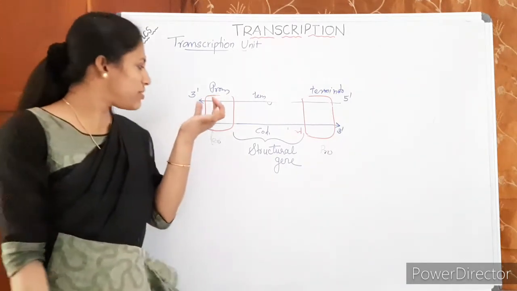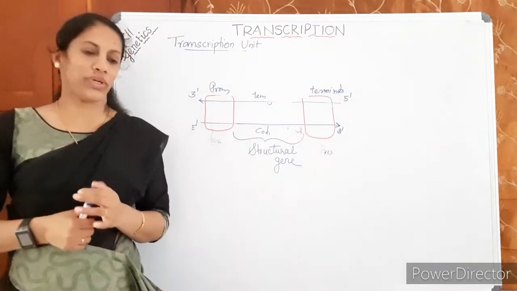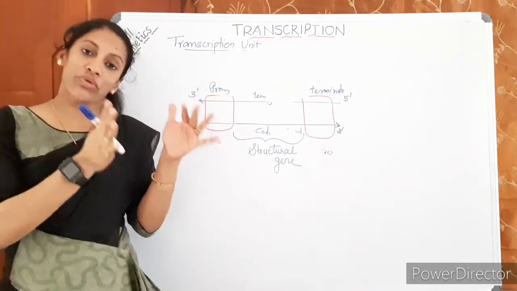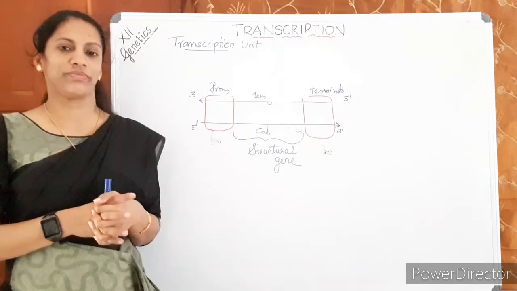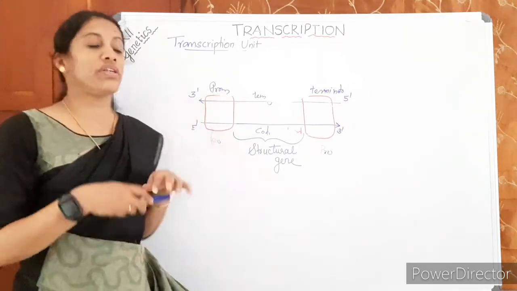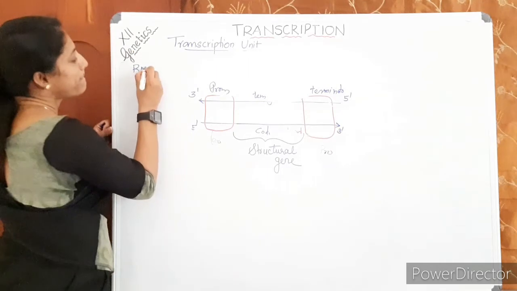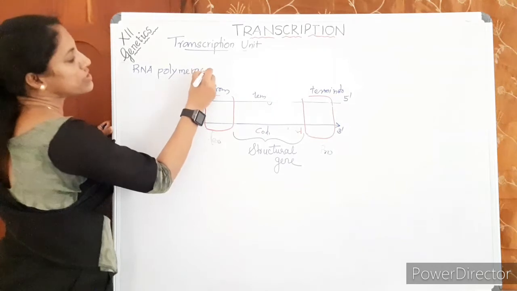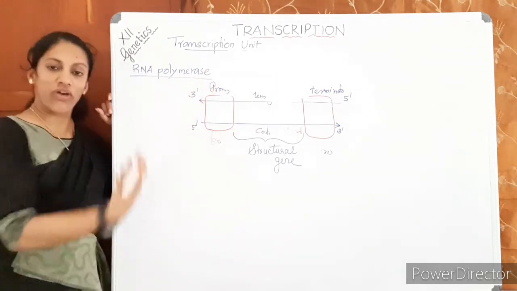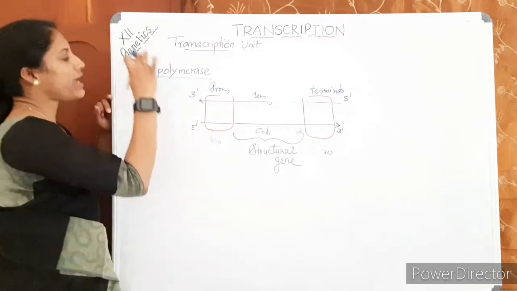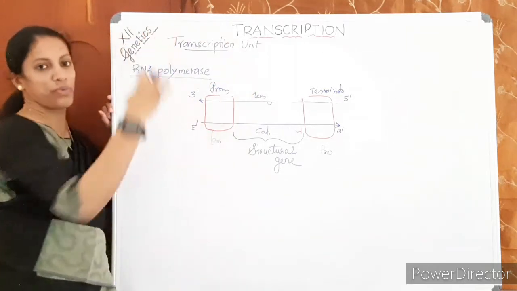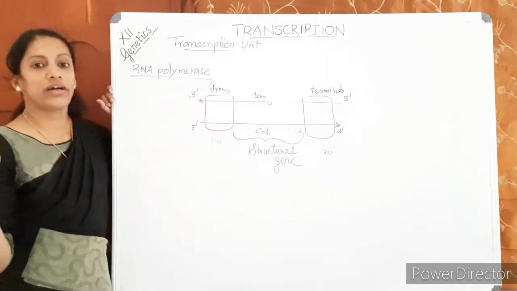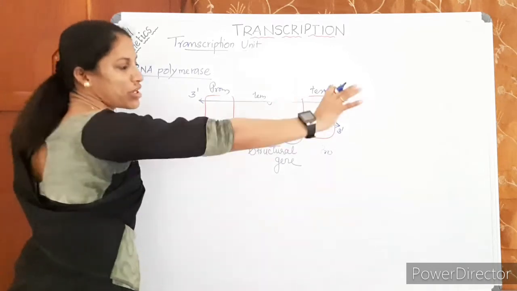Then something more about the promoter sequence. What is special about the promoter? Why does transcription begin only at the promoter? You know, transcription is carried out by which enzyme? RNA polymerase enzyme. Transcription means what process? Building of RNA, polymerization of RNA based on a DNA template. So the enzyme is a DNA dependent RNA polymerase. It works dependent on the DNA template.